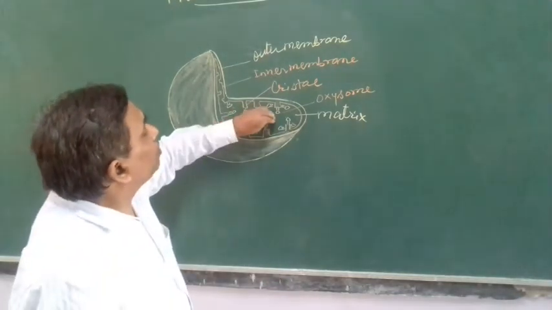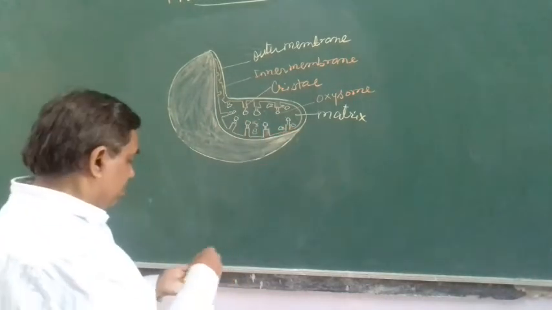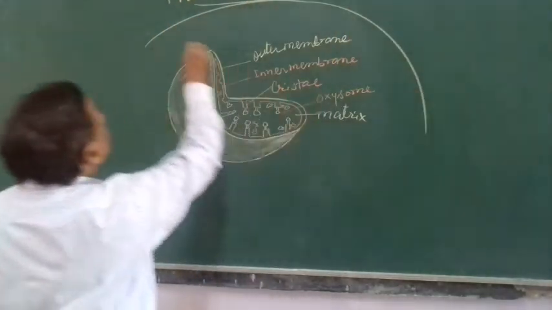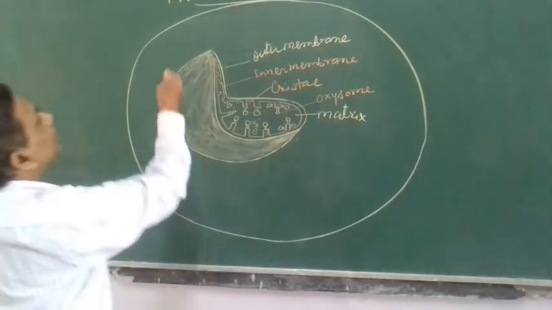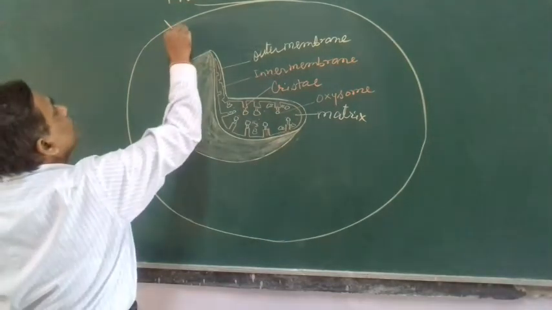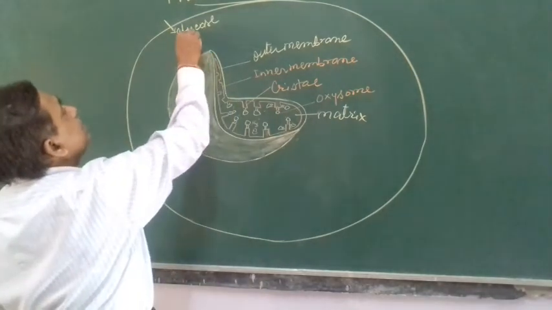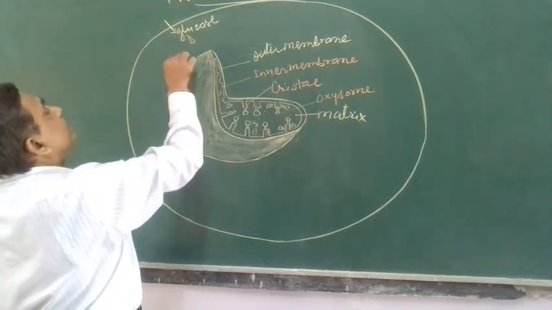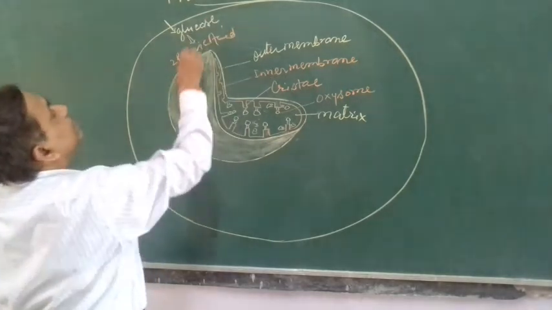In the mitochondria, the oxidation of glucose occurs inside the cell. Suppose here is the cell. In the cell, when glucose enters, this glucose in the cytoplasm gets converted into two molecules of pyruvic acid.